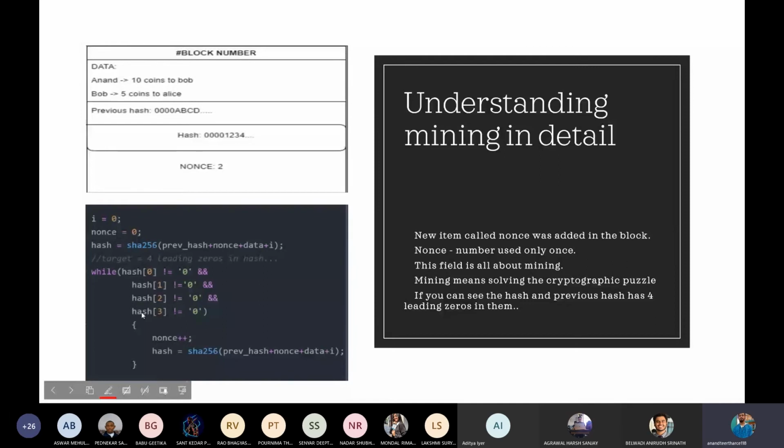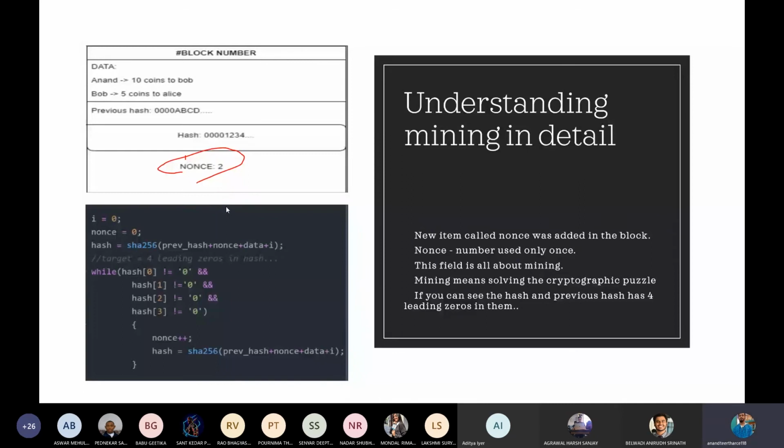So now let us understand this mining. As you can see, I have put an extra field called nonce inside this block. This nonce forms the basis of mining. We have been seeing this nonce in each and every demo, right? This nonce actually forms the basis of the mining.